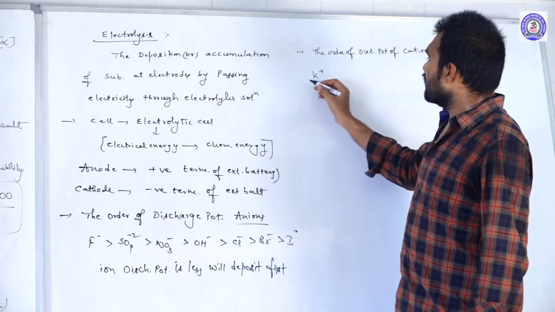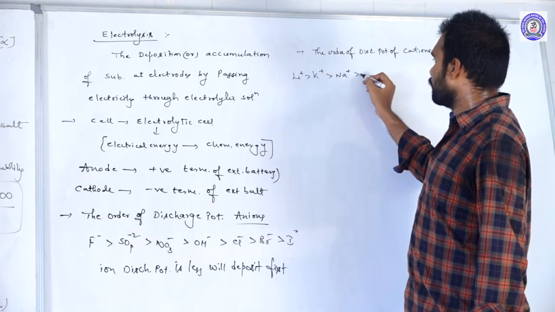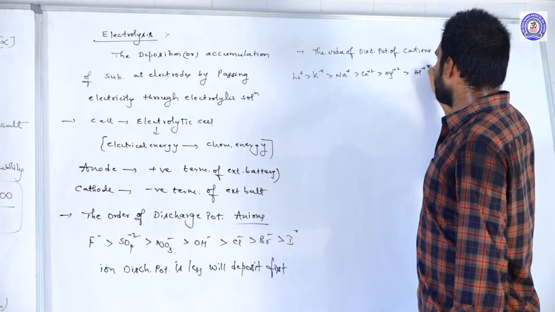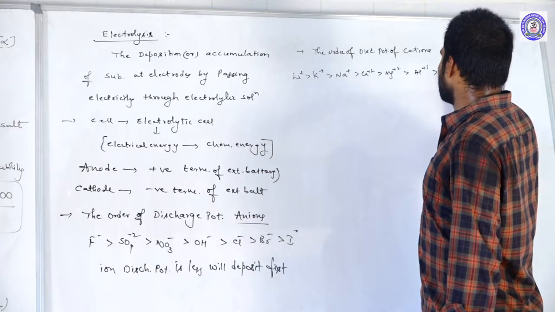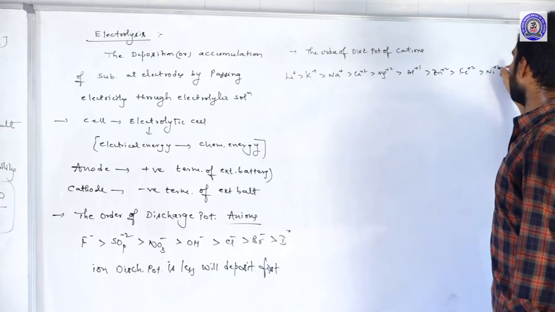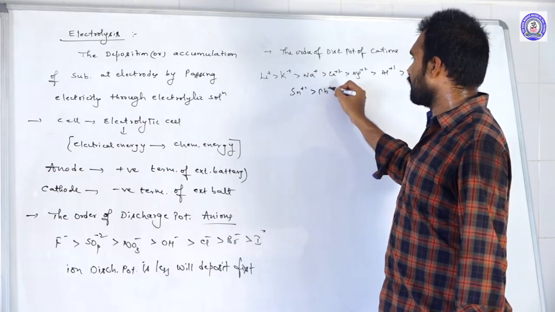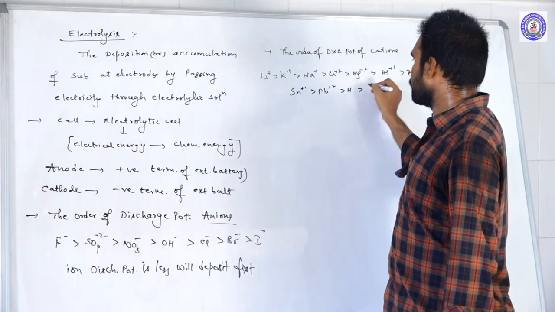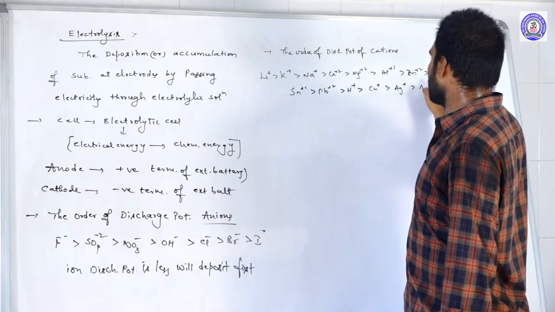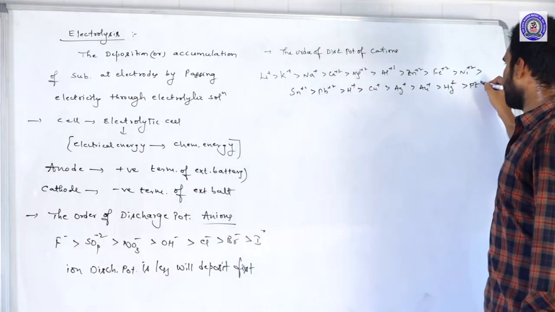So first of all, lithium, potassium, sodium, calcium, magnesium, aluminium, zinc, iron, nickel, tin, lead, hydrogen, copper, silver, gold, mercury and platinum.